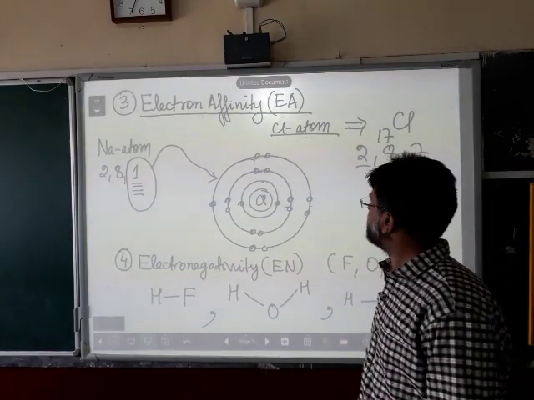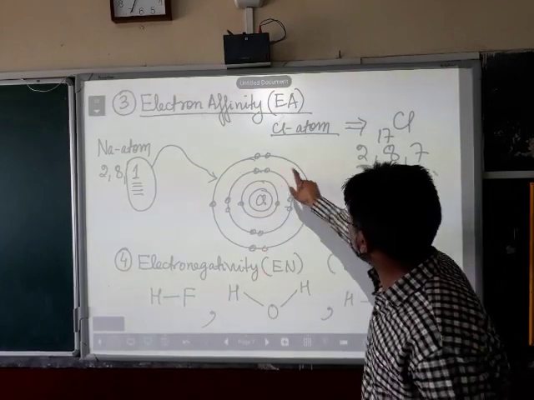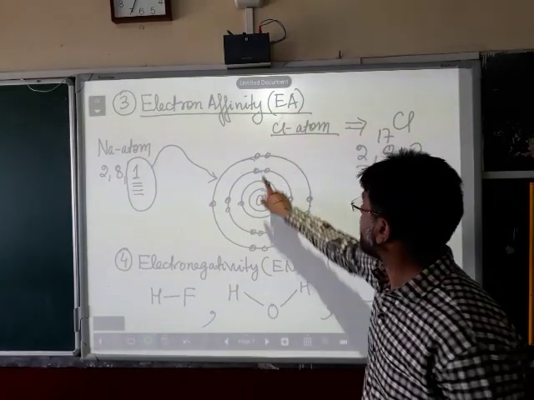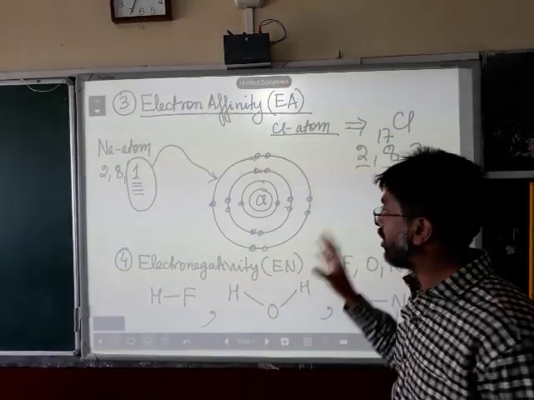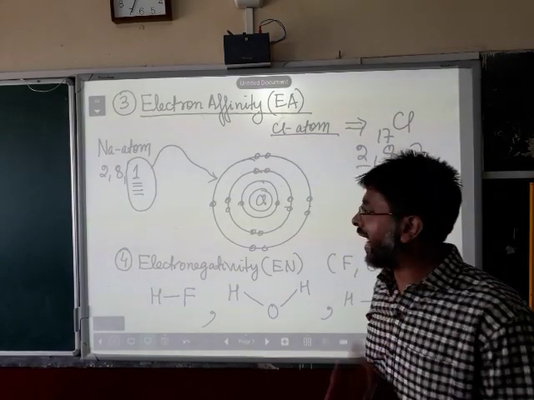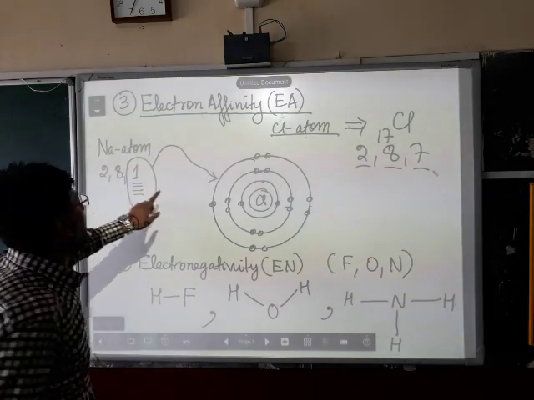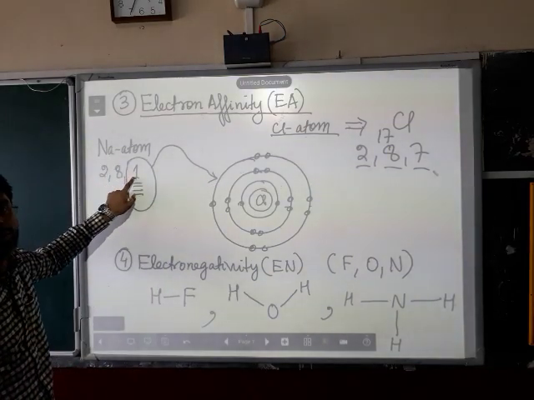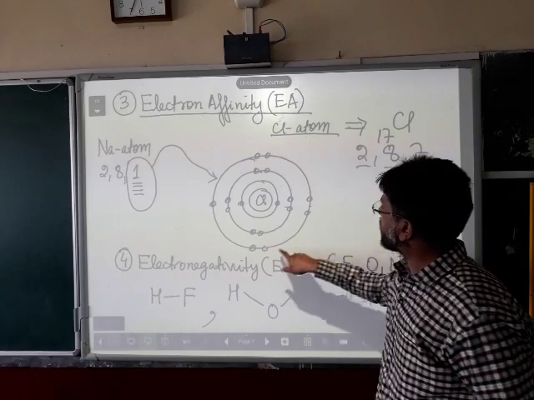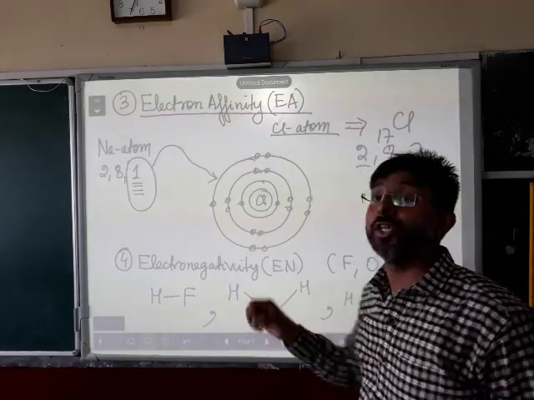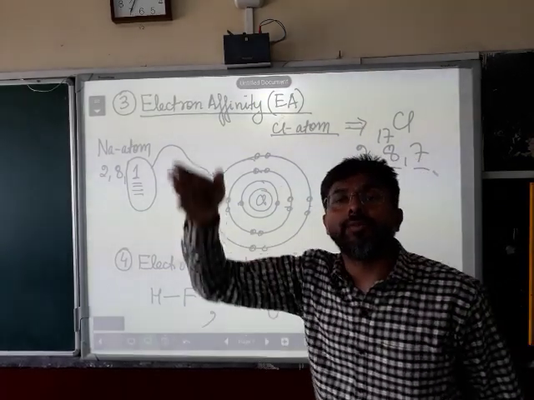Please keep in mind, in an atom of chlorine, in the valence shell there are 7 electrons, and these electrons are not stationary. They are always going round and round. They are always moving. So now if we decide to put one electron in the valence shell of chlorine atom, say I bring that one electron from the valence shell of sodium, the movement of these 7 electrons in the valence shell of chlorine atom is disturbed. Once the movement of these 7 electrons is disturbed, some energy is given out.